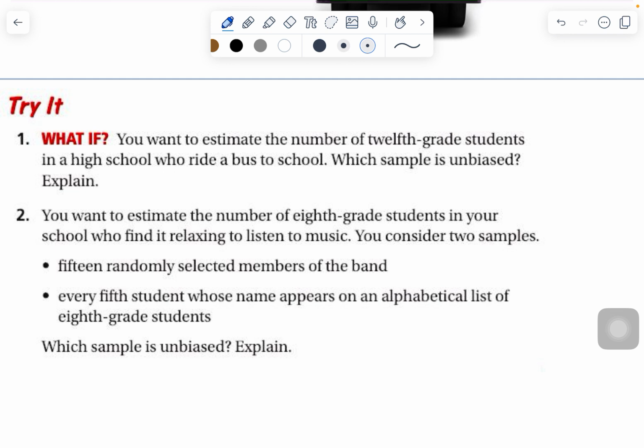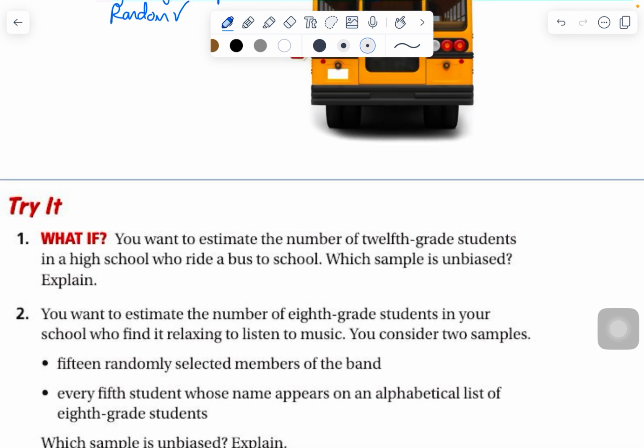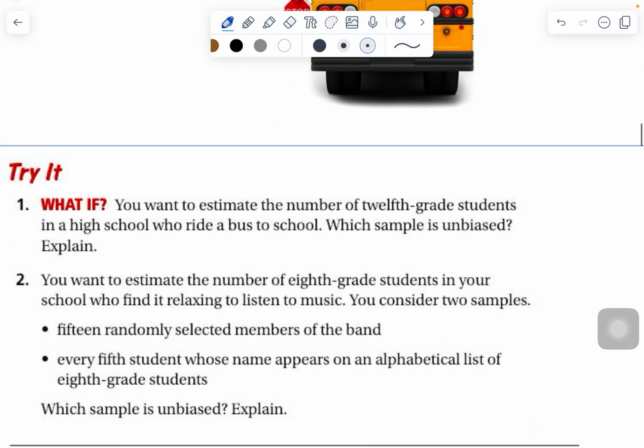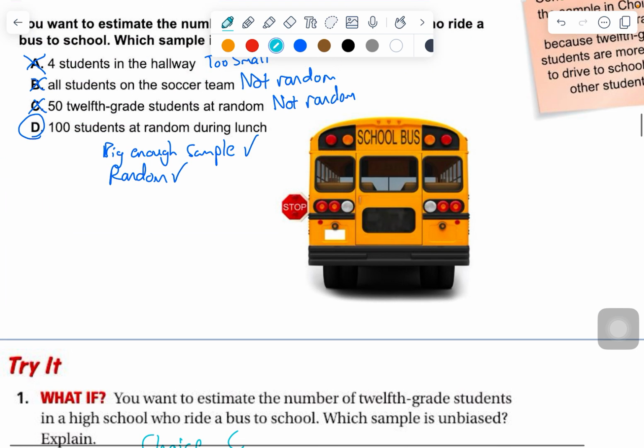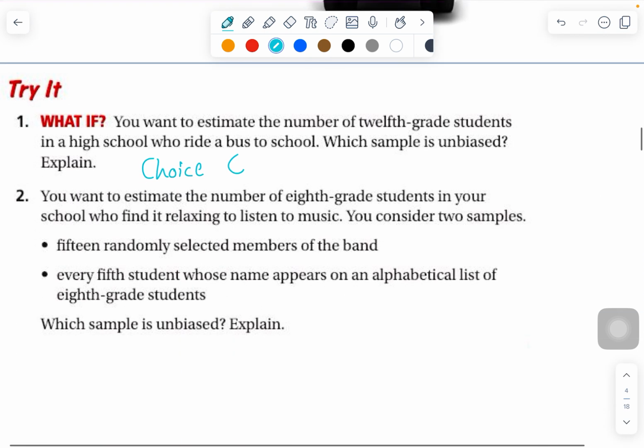Okay, so the first try it says you want to estimate the number of 12th grade students in a high school who ride the bus. Which sample would be unbiased? Well, then you'd want to do choice C, because you wouldn't want to be surveying sophomores or freshmen. You only want to be surveying seniors or 12th graders, and that was back here, 50 12th grade students, and it would be big enough as well.